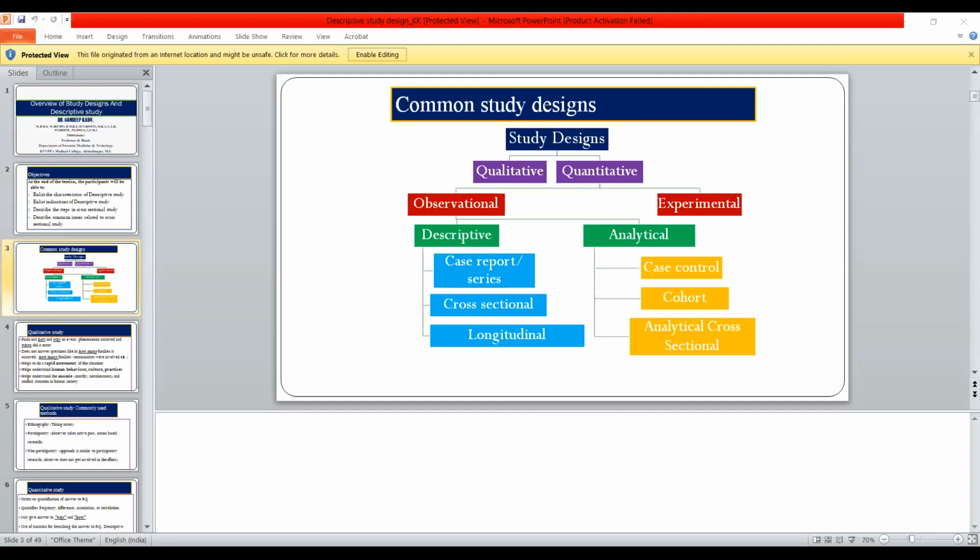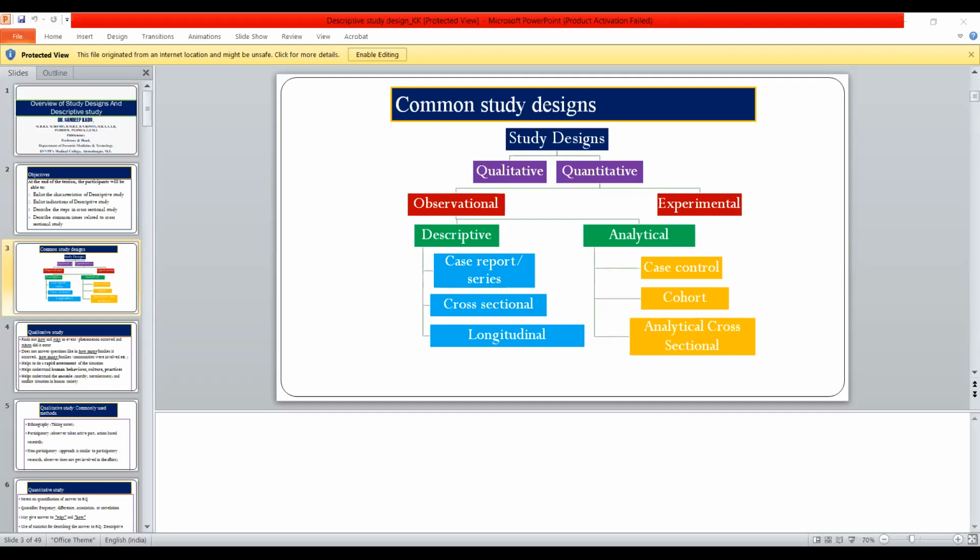Then the descriptive types: case report, case series, cross-sectional and longitudinal study. A famous example of a case report is a report of a single individual with a diagnosis. The examples previously were AIDS and hepatitis, and now COVID. We cannot test because there is only one case. It may be a coincidence, so we cannot generalize.